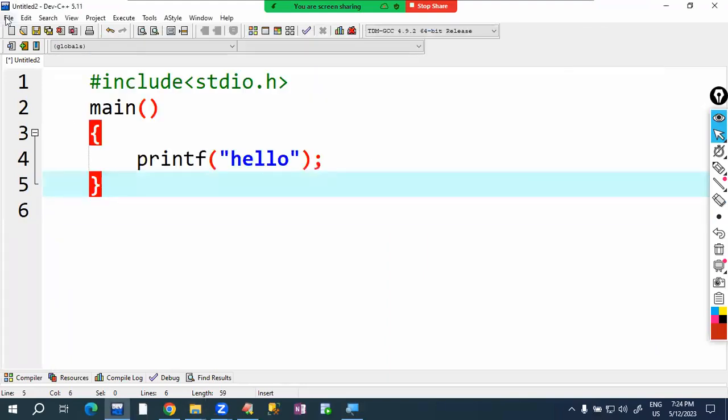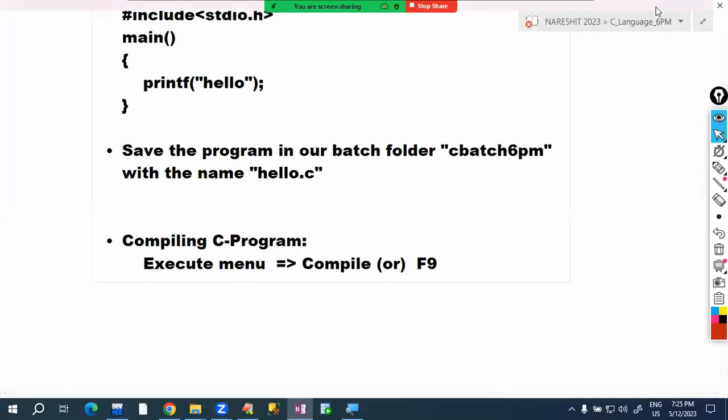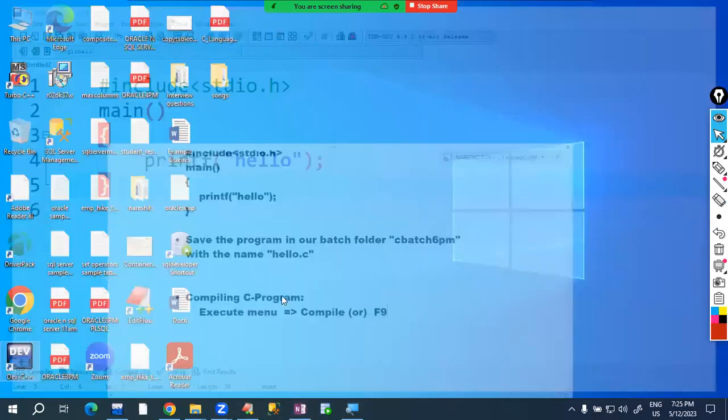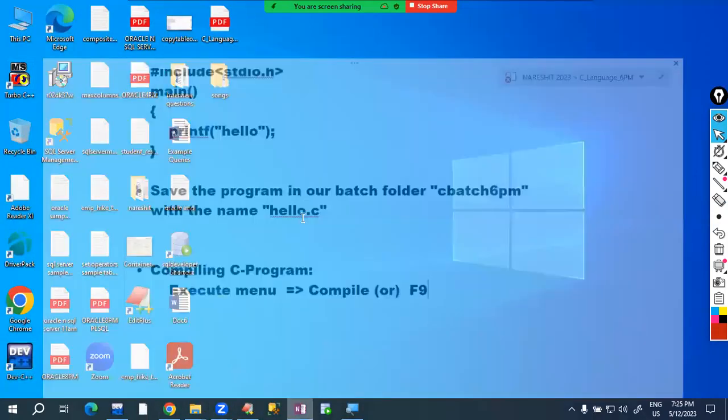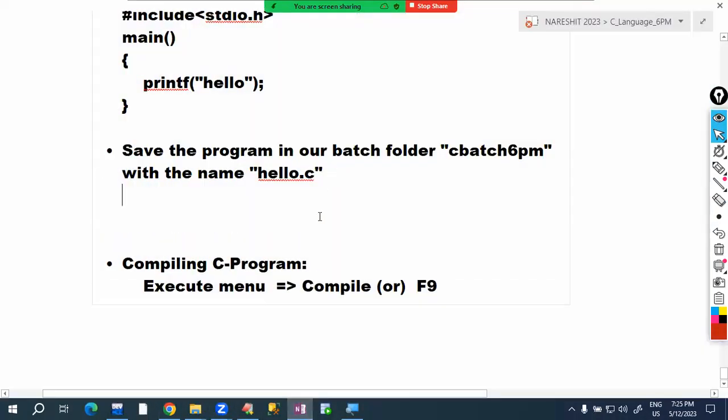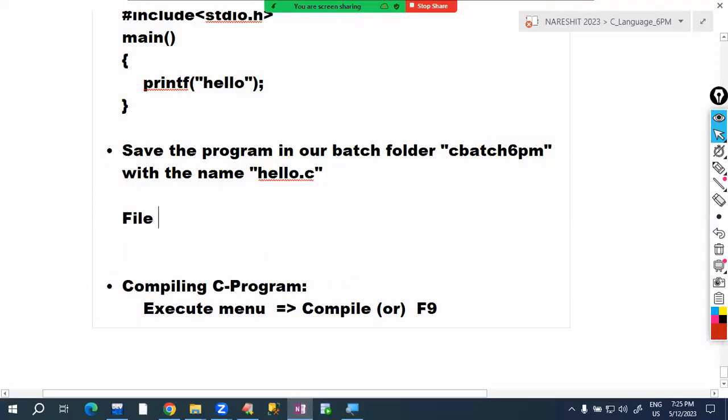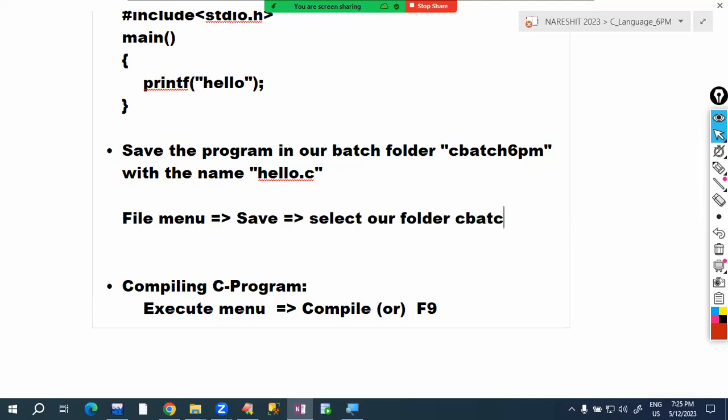Observe now. In the File menu, to save it, select the Save option. So to save it, in the File menu, select the Save option. Select our folder, C batch 6 PM.